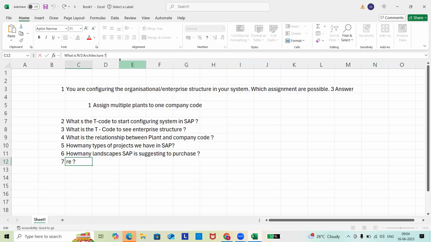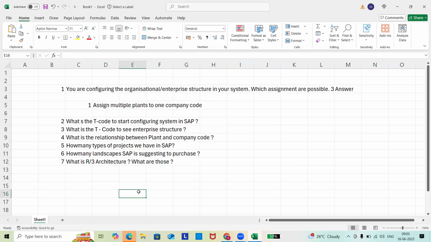What is a three-tier architecture and what are those? So these many questions, whatever questions I'm writing down here, please try to note down. It will help you to recall or revise the things which we have covered so far.